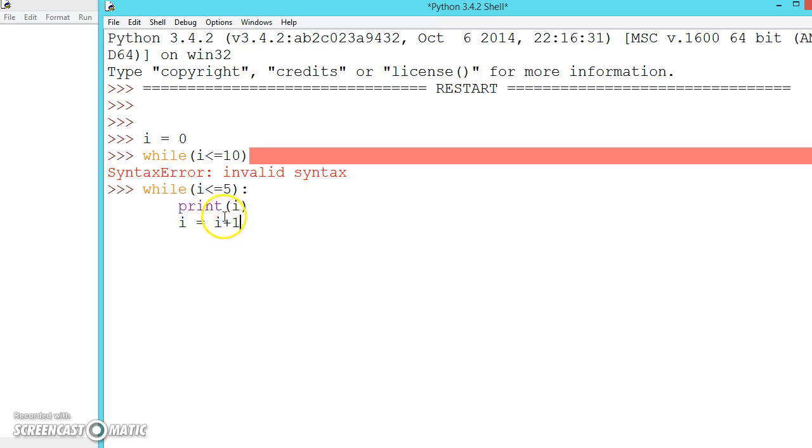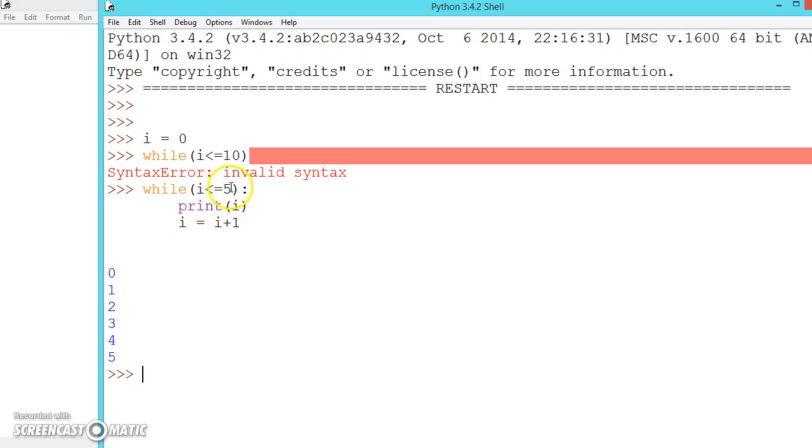So this time first i will be 0, next 1, 2, 3, 4, and when it becomes 5, 5 is less than or equal to 5, so the condition is again satisfied. When we write only less than, when i becomes 5 the condition fails. When we write less than or equal to 5, the condition is satisfied and 0 to 5 is printed. That is 6 times. The loop runs 6 times.